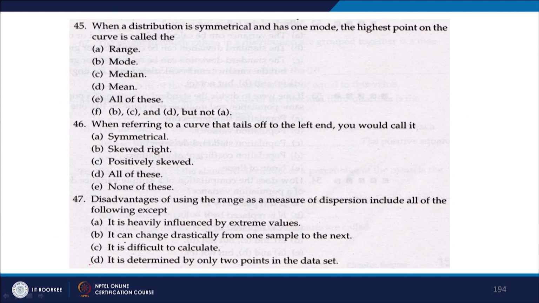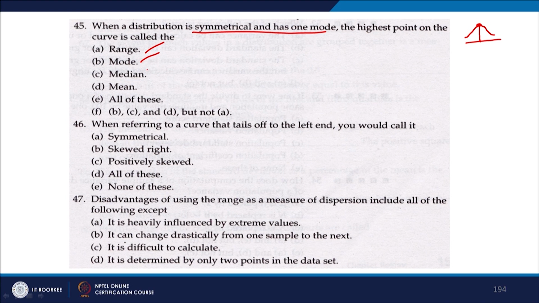When a distribution is symmetrical and has one mode, the highest point on the curve is called what? A symmetrical distribution means a distribution which is like this, right, symmetric, is it not. So, what would the highest point be called?